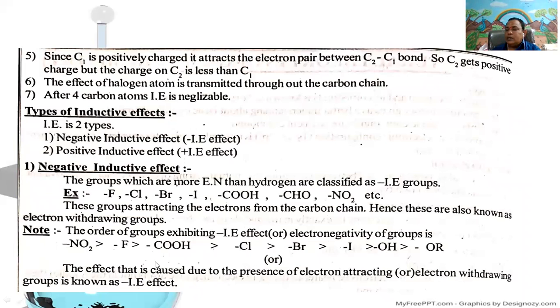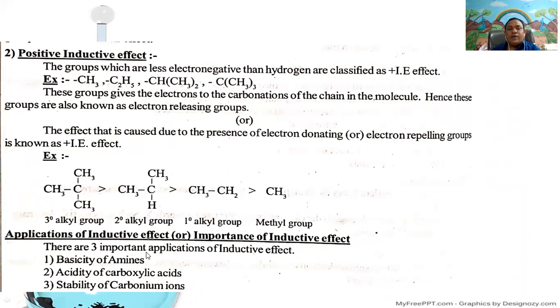The second one is positive inductive effect, or plus inductive effect. The groups which are less electronegative than hydrogen are classified as plus inductive effect groups.